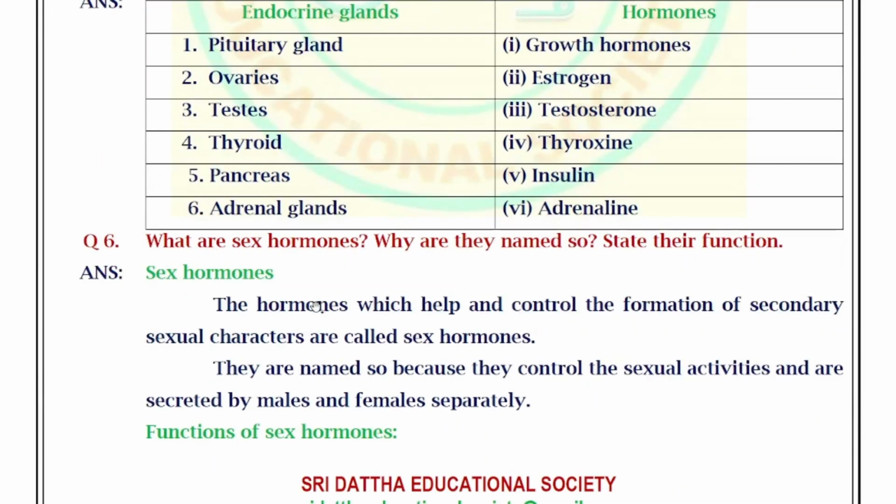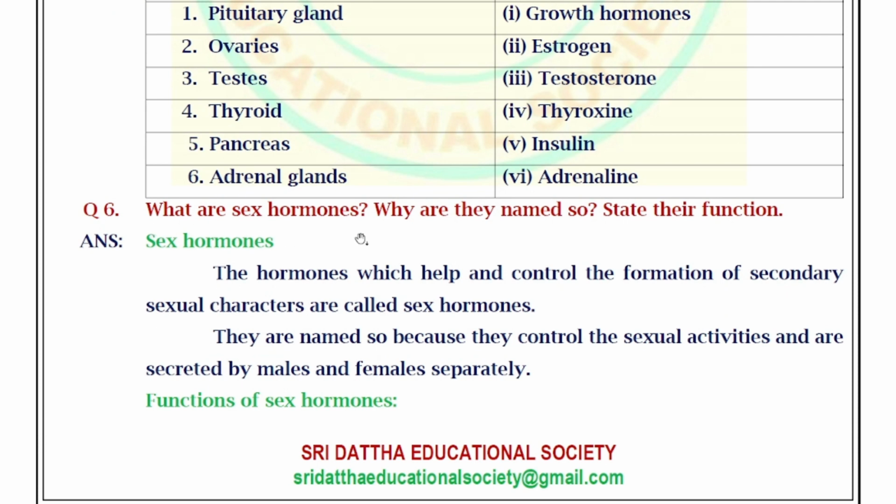Next, move on to sixth question. What are sex hormones? Why are they named so? State their function. Answer: sex hormones. The hormones which help and control the formation of secondary sexual characters are called sex hormones. They are named so because they control the sexual activities and are secreted by males and females separately. So these are known as sex hormones.